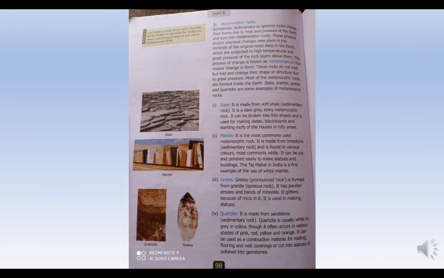Okay, it glitters, it shines just because of mica in it. There is a mineral called mica which makes gneiss glitter. Then it is used in making statues. Now, gneiss is used to make statues.